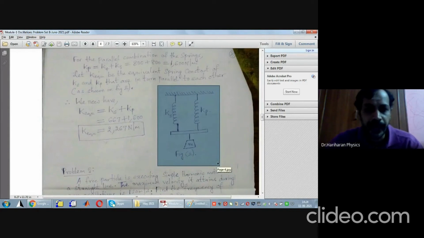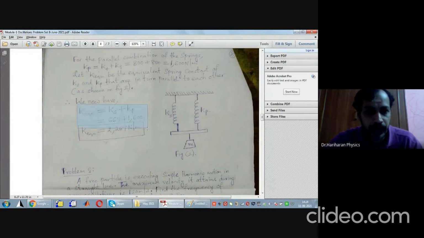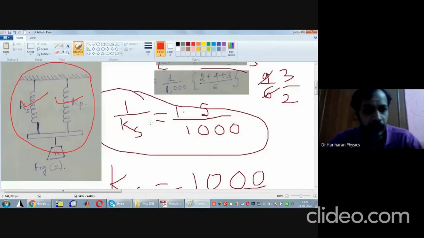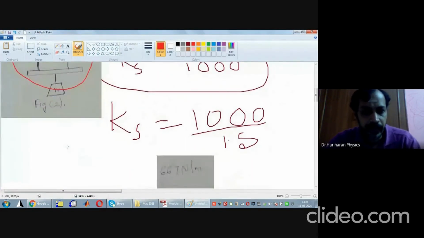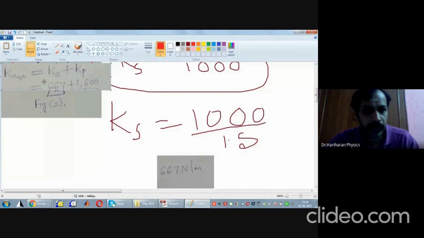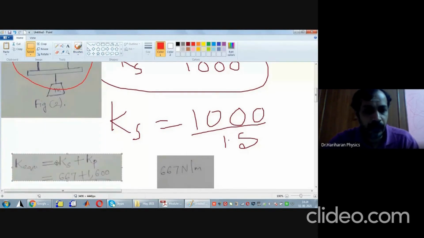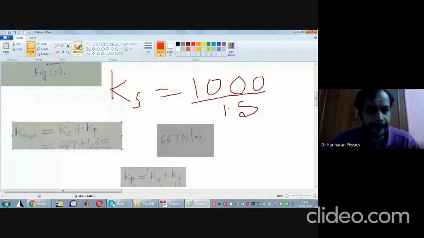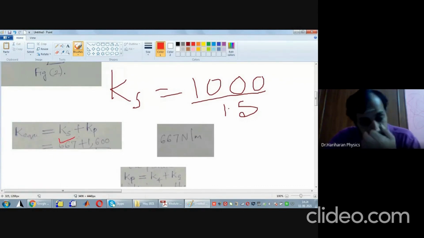Therefore, what is K equivalent given by? K equivalent will be equal to, I will write it here, Ks plus Kp. What is Ks? 667 newtons per meter. Kp is 1600. What is 1600 plus 667?